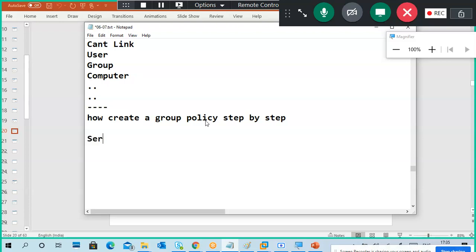First, again, server manager, tools, group policy management. So what will it open? The group policy management console will open.